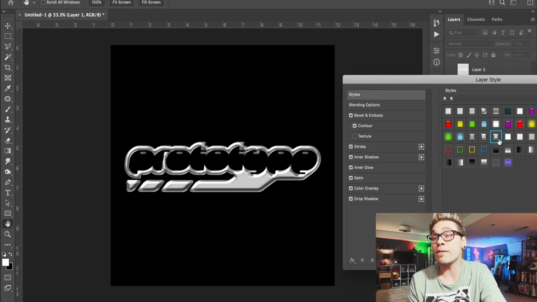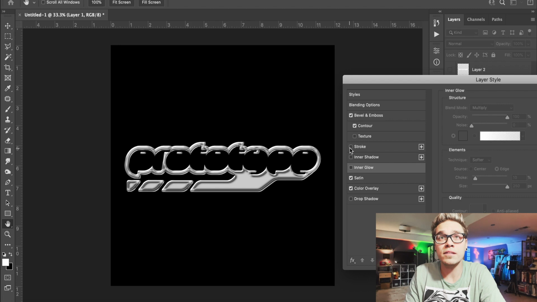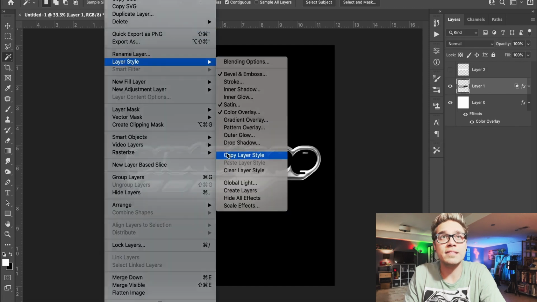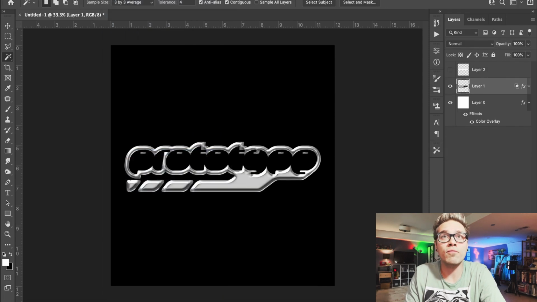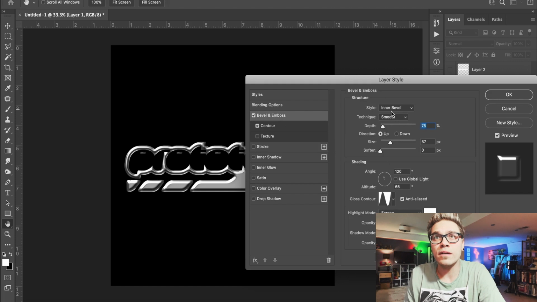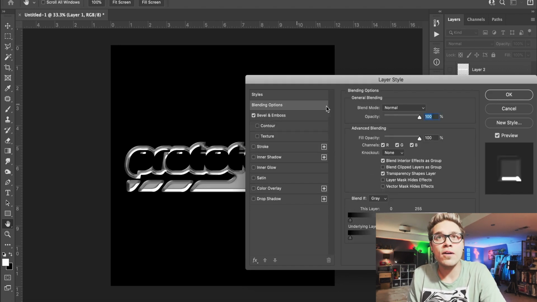And let's go ahead and play with some preset layer styles in Photoshop. I think I'm feeling this one, and we'll just kind of make it our own by turning off some of the presets and adjusting some of the others. And here we can just do all kinds of fun stuff, playing with the size and all that kind of stuff. I think I like that layer style, so let's copy it, rasterize it, and let's paste it one more time. And this time we're going to kind of change direction, so it's going down instead of up. And once again, just playing around.